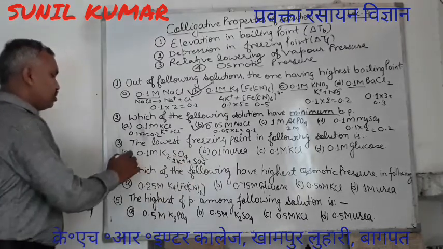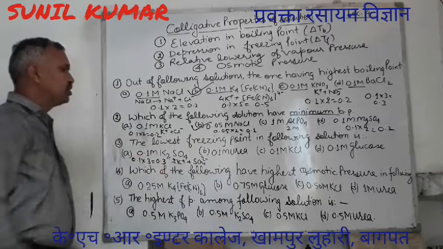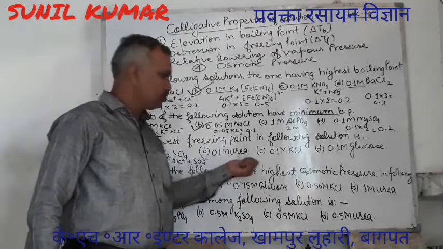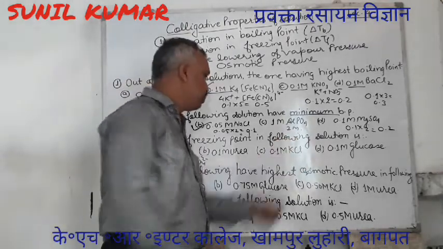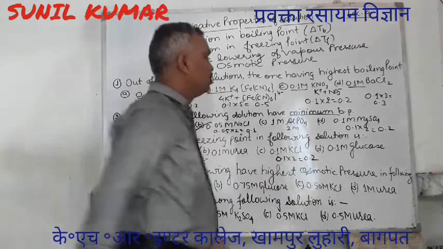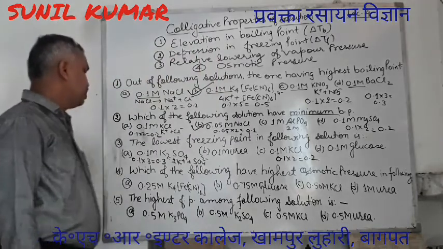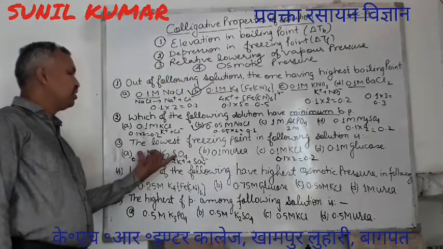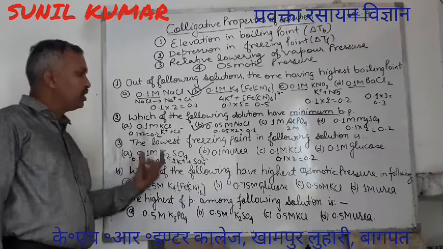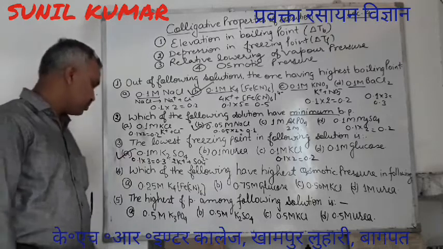So 0.1 into 3, so effective concentration is 0.3. Urea is covalent, remains the same. KCl will give 2 particles, so 0.1 into 2, it becomes 0.2. Glucose is covalent, it remains the same. So the maximum number of particles we are having in K2SO4, the highest effective concentration is 0.3, so it will have the least freezing point.